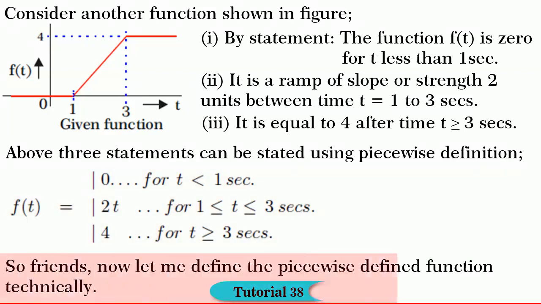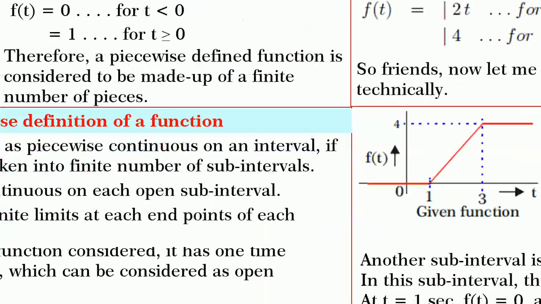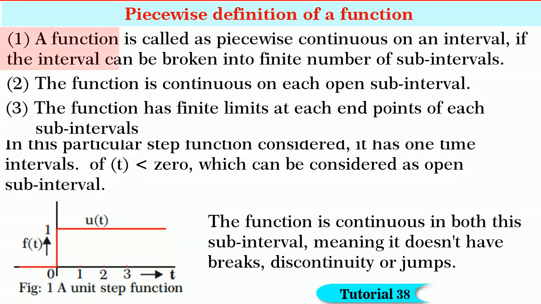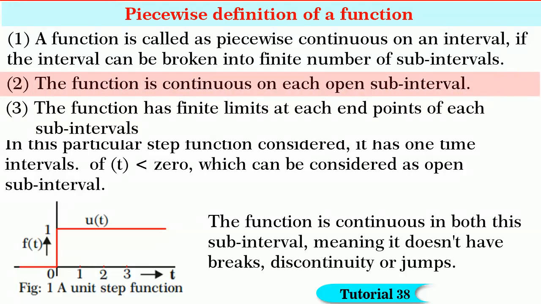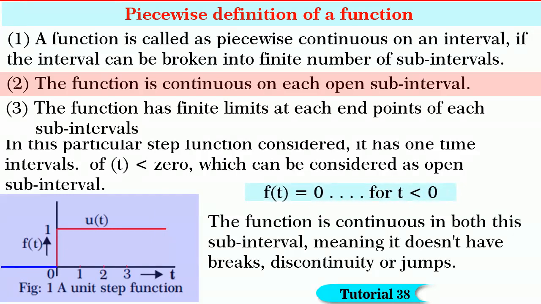Now, let me define the piecewise defined function technically. Friends, a function is called piecewise continuous on the interval if the interval can be broken into a finite number of subintervals. The function is continuous on each open subinterval. For example, in a step function defined earlier, f of t is equal to 0 for t less than 0 can be considered an open subinterval.